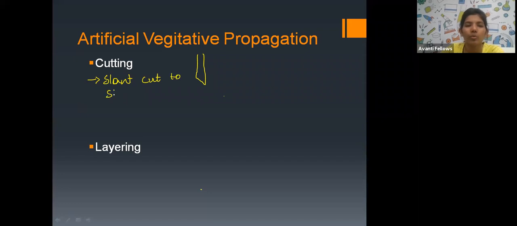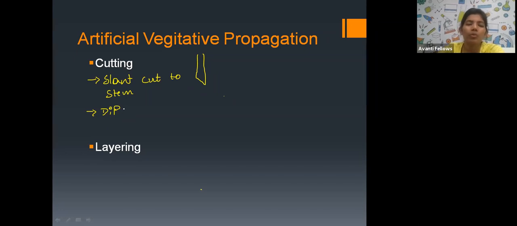So why are we cutting this slantly? Because if we give the slant cut, then the minimum number of tissues are going to be harmed. That is the main purpose of giving a slant cut. And one more thing, the exposure of tissue will also be high.